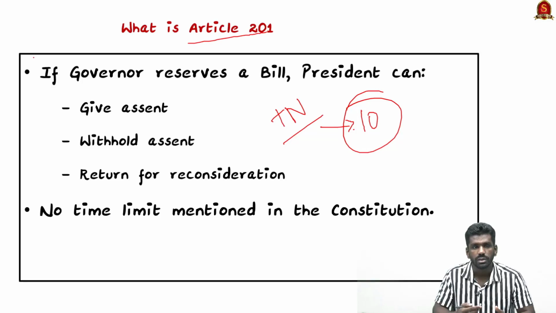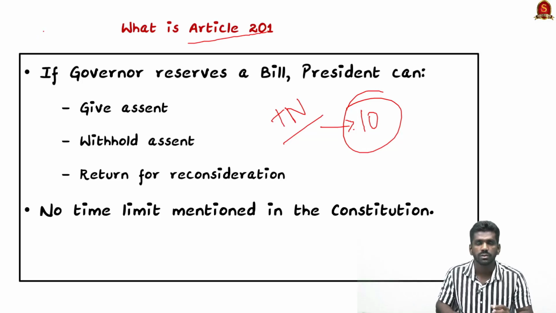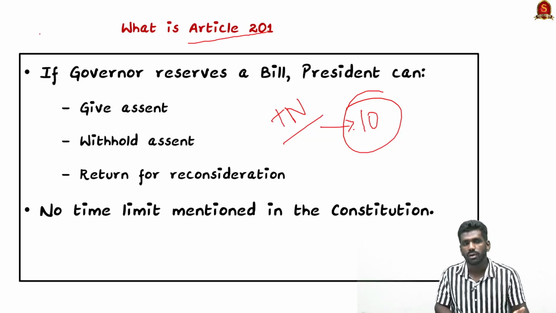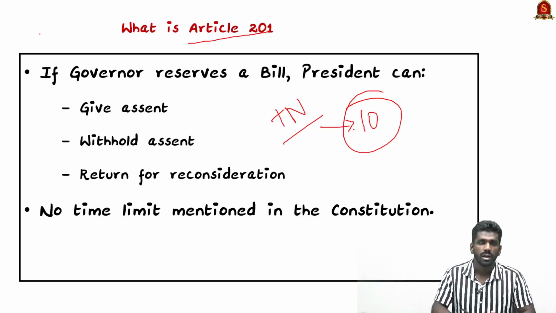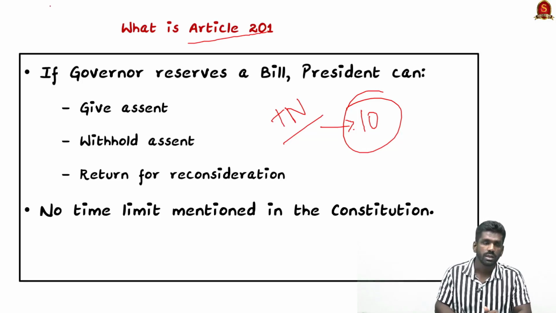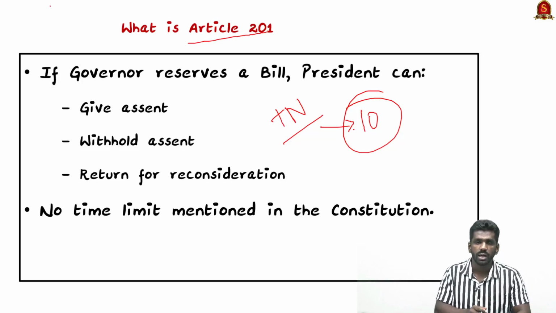The governor can give assent to the bill, he can withhold the assent, and he can return the bill for reconsideration. This happens when the governor reserves a bill for the president. So these are the powers of the president regarding a state legislature bill. This power is given to the president under Article 201. If you look at union government bills, the president can return the bill for reconsideration, but once the union legislature has sent the bill back after reconsideration, the president has to give his assent. But in the case of state legislature bills, the president can return the bill for reconsideration any number of times.